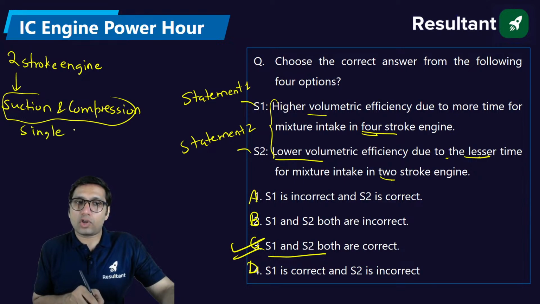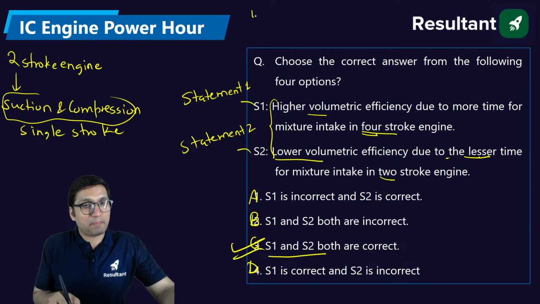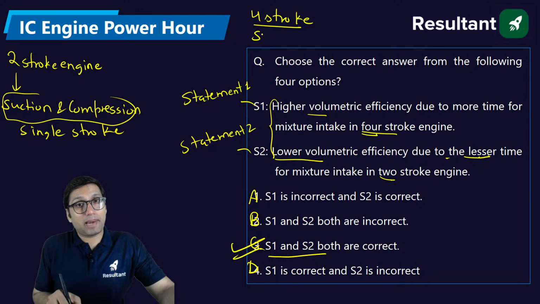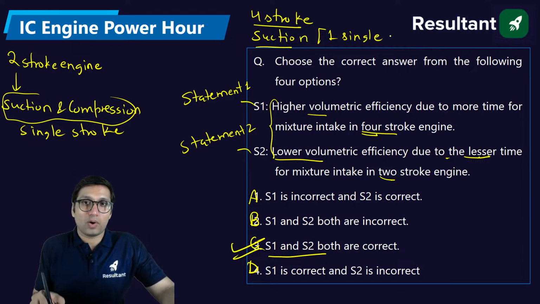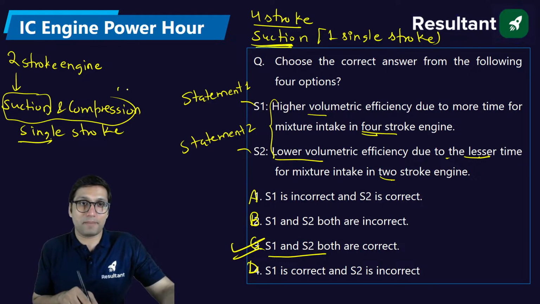In a single stroke you tend to do 2 processes, while in a 4-stroke engine we have plenty of time for suction. One single stroke is dedicated to suction, so definitely you have more time for suction. Here, in a single stroke you have to do not just suction but compression also.